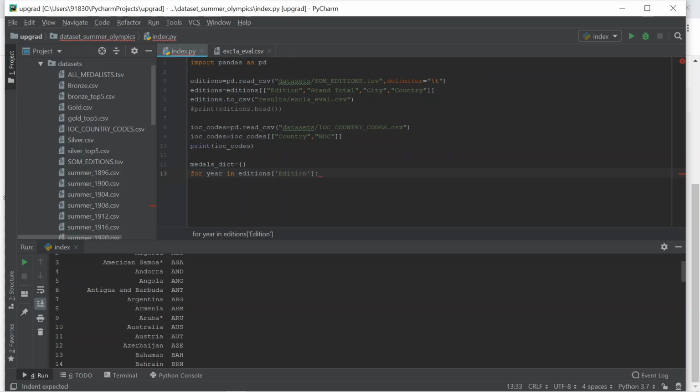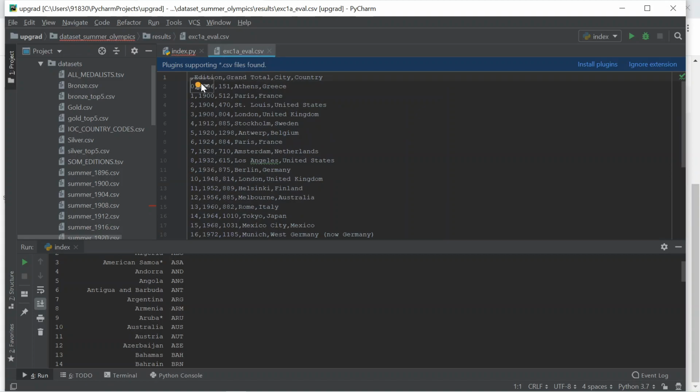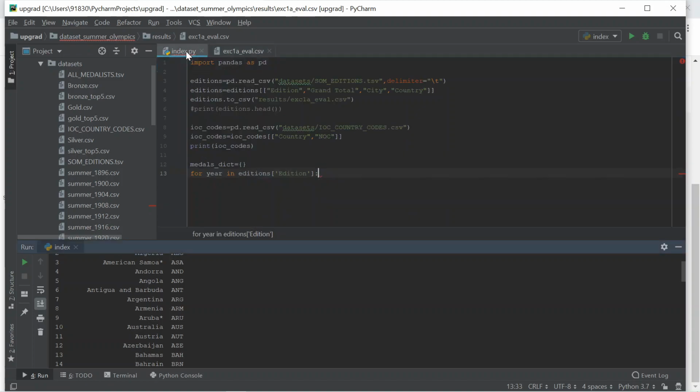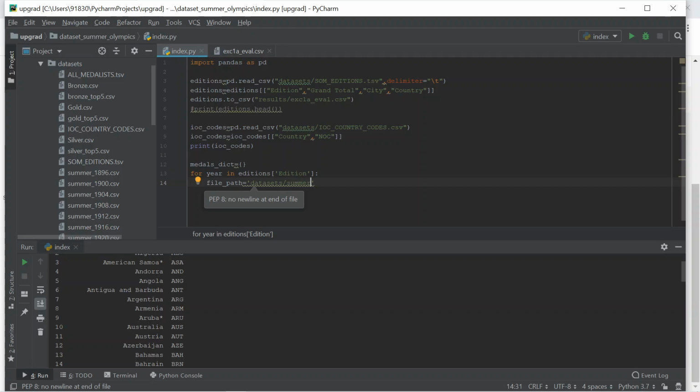Edition will contain all the years, so we need to take that column and iterate until we get all the years. Here we declare the file path, which is in datasets slash summer. So how can we inject this year into the string? For that,